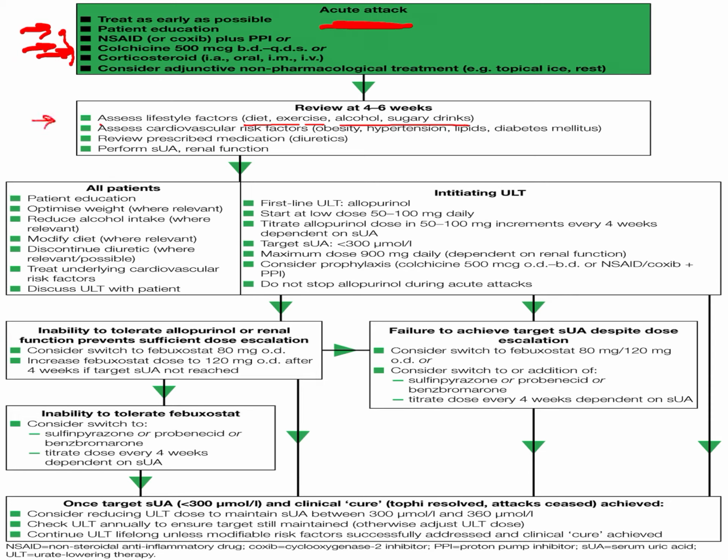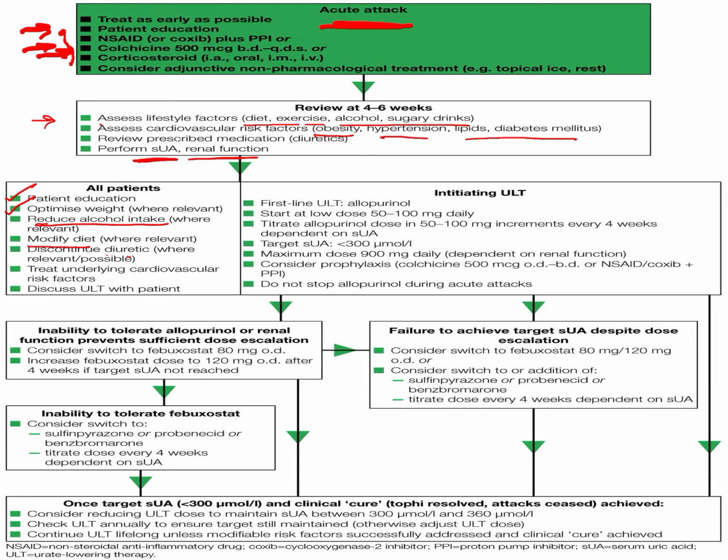Then we will assess the other comorbidities of obesity, hypertension, lipids and diabetes mellitus if any. We will perform the renal function of the patient and serum uric acid level. So in all patients we will educate the patient, we will optimize the weight of the patient, reduce the alcohol intake, modify the diet as we have discussed.